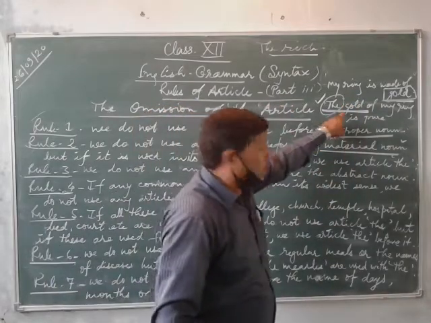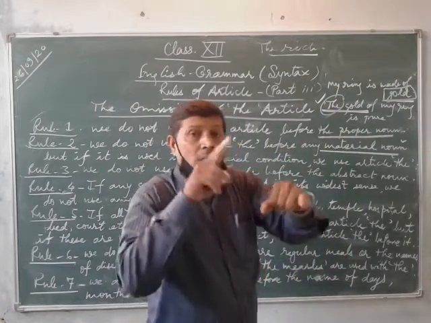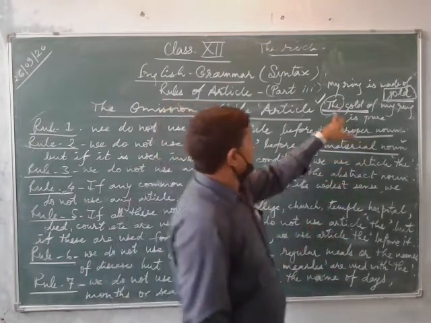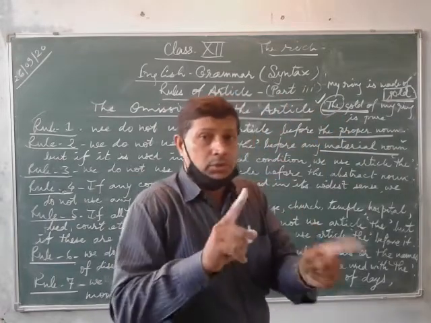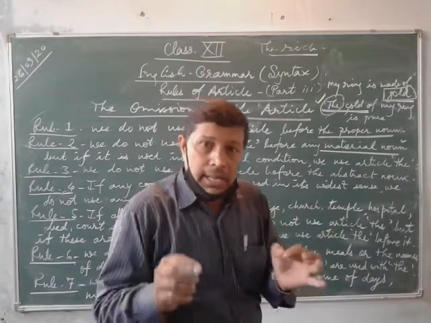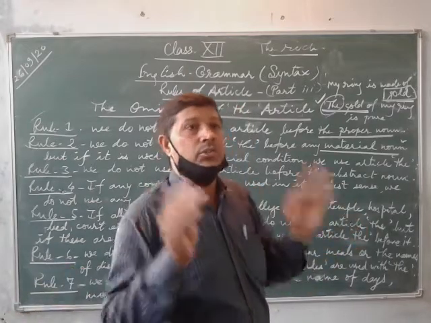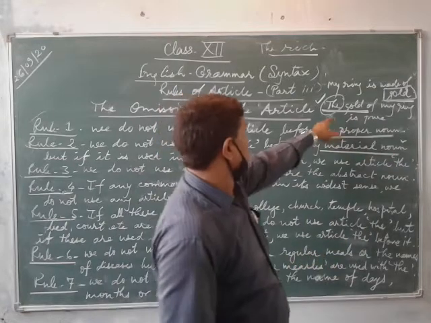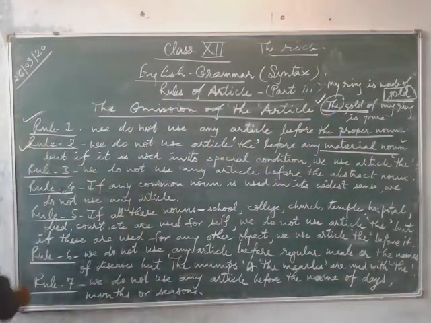Why? Because gold is in special condition. Only the particular ring, the gold of that ring is pure. That's why you use article the here. There is no double use. Generally, we do not use any article before a material noun, but if it is used in special condition, then you use article the. That is your second rule.